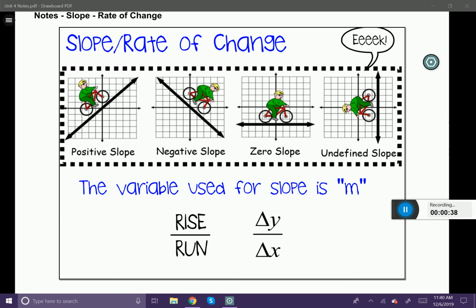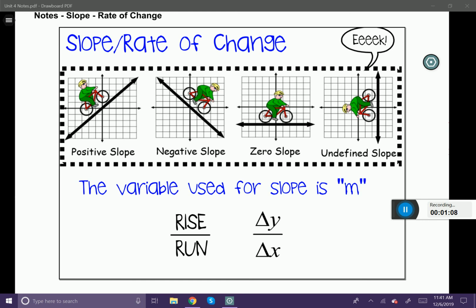The next 2 are a little bit different. Zero slope. Zero slope means that the line is going to be a horizontal line. I like to think of a treadmill where before pressing the incline button to make the slope rise or fall, it begins at 0. And the last one, an undefined slope. I like to think of this little biker here, it's undefined what's going to happen to him if he rides along this vertical undefined slope.